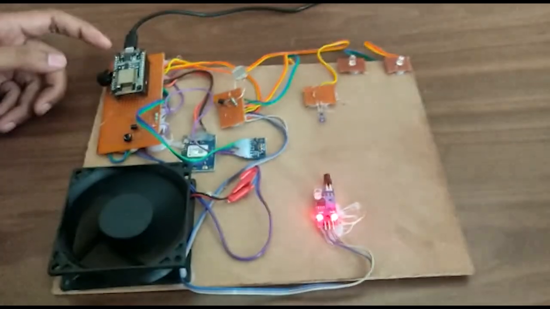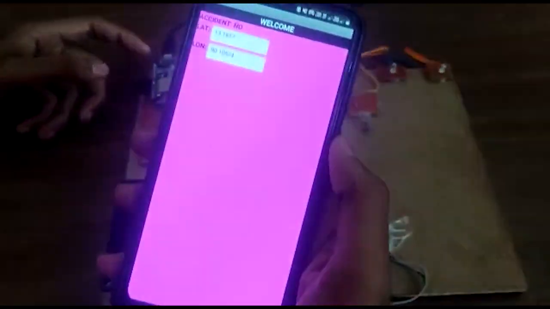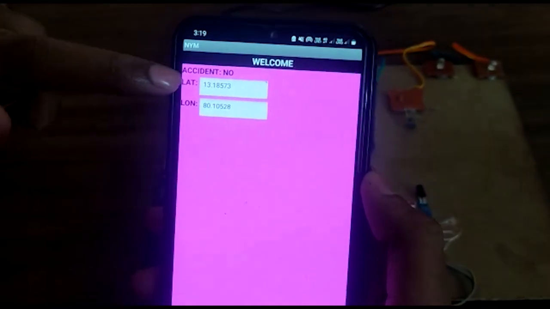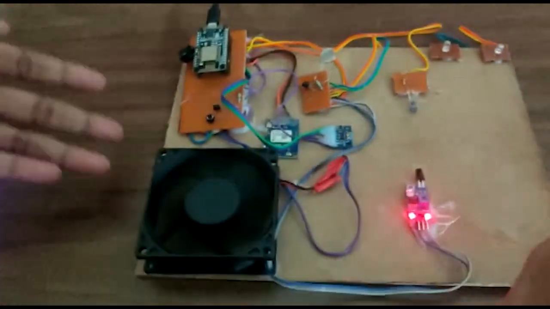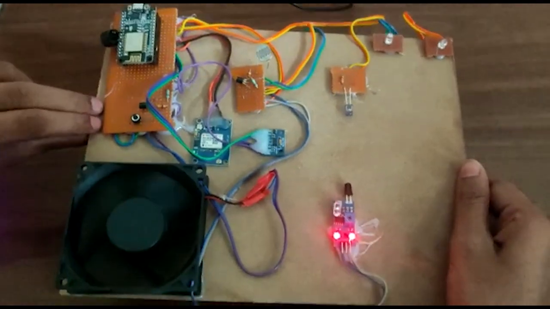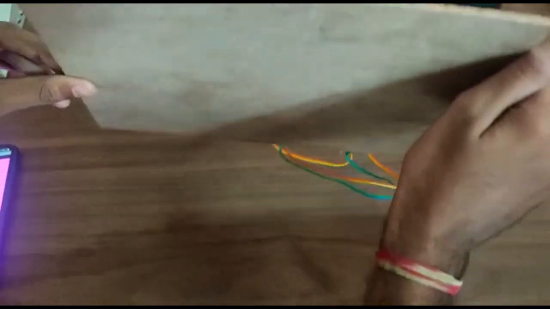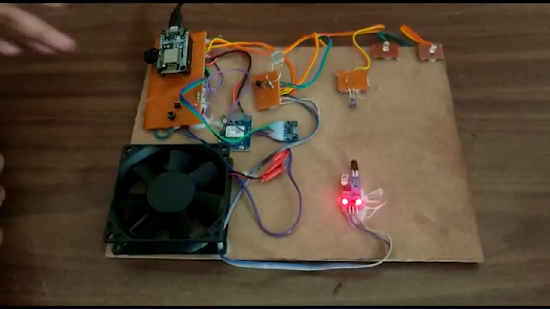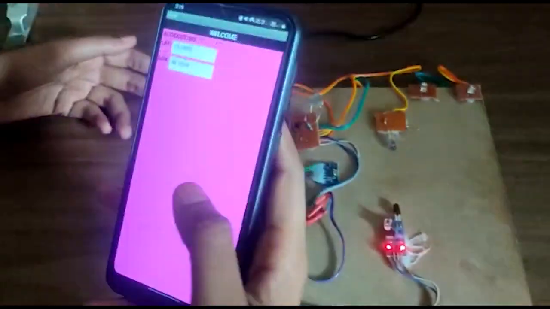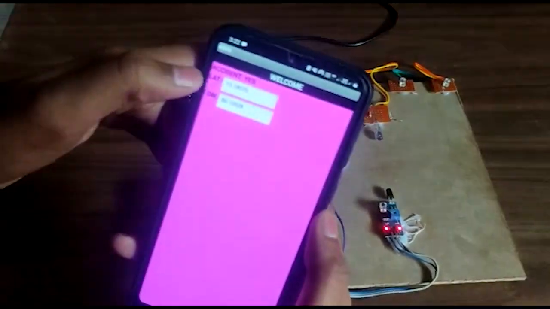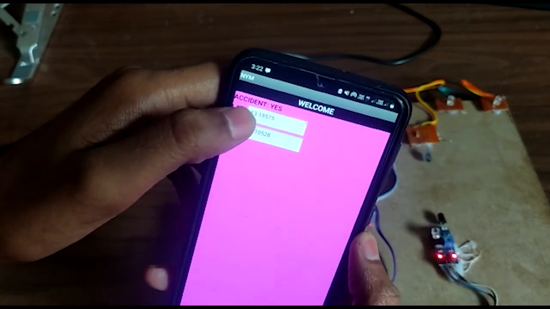Then you have to open the app, which shows the interface like this, and it shows that no accident is detected. Now you can see this plank, and imagine the vehicle rolled. The accident will be detected and the buzzer will ring, and the app shows whether the accident is detected or not.